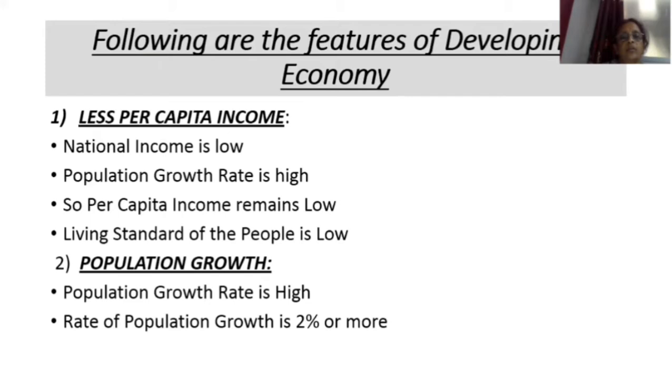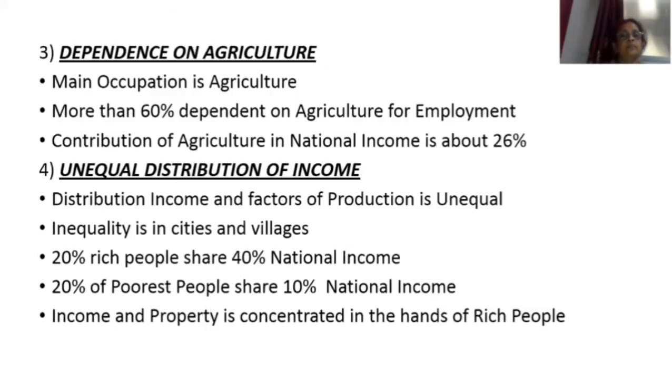Then the second important feature is population growth. Population means the number of people living in a country. So in developing countries, population is increasing at an alarming rate, at a very high rate. And in developing countries, the rate of population growth is 2% or more than that.